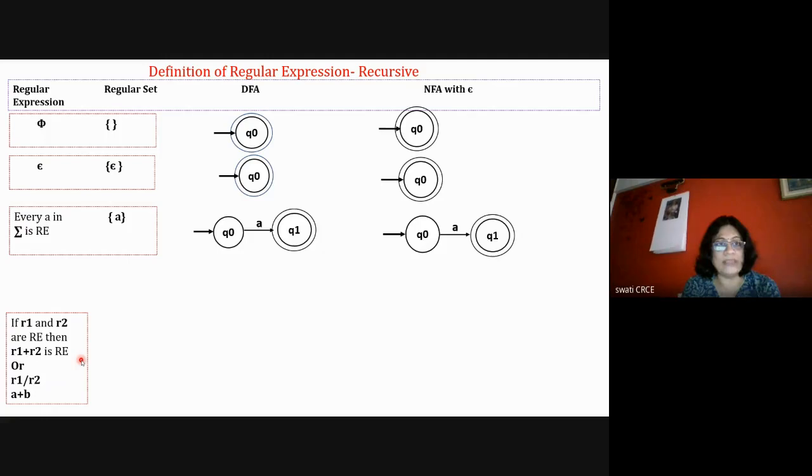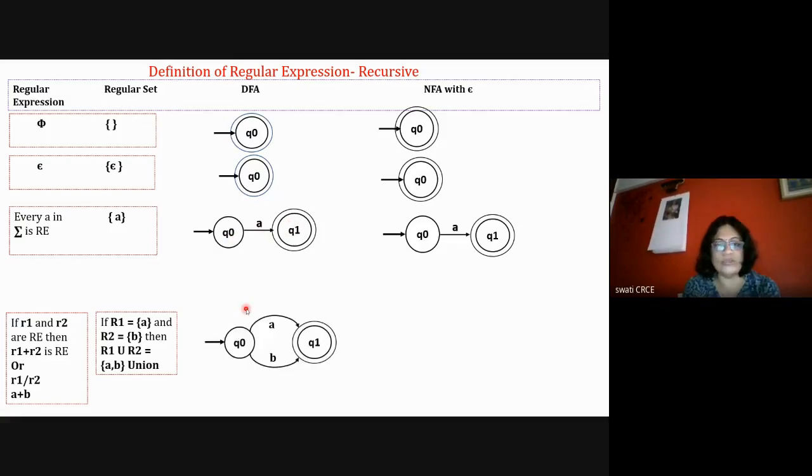So my set may contain the words A, B, meaning either A or B both belong to this regular set. That is the union of R1 and R2. Plus operation means union. That means either A or B is a valid word of this language. So in that case, the DFA will become like this: with either A it will go to the final state or with B it will go to the final state. We show in the DFA diagram that with A it may go to Q1, with B it may go to Q1. This is the simple diagram without epsilon for DFA. In a DFA we don't use any epsilon symbols.